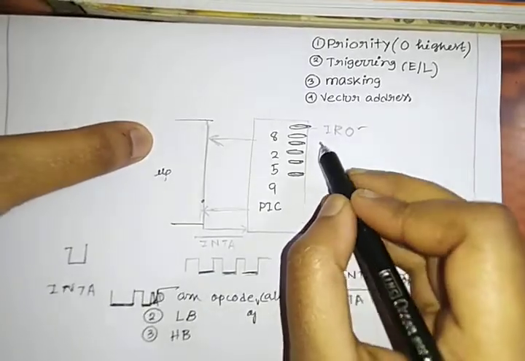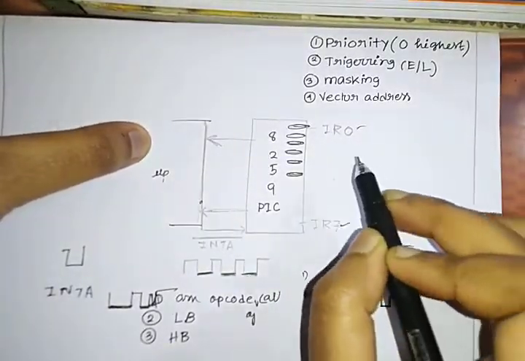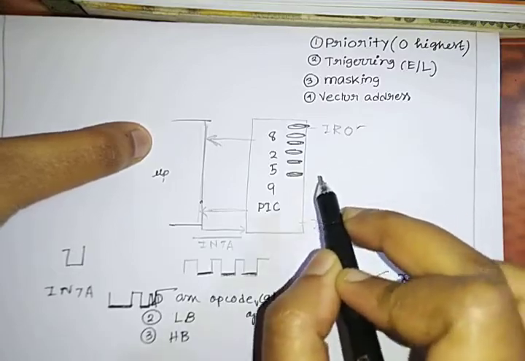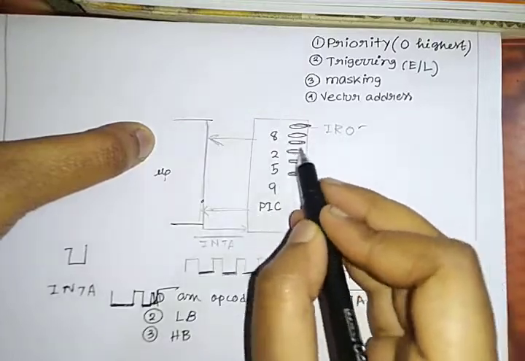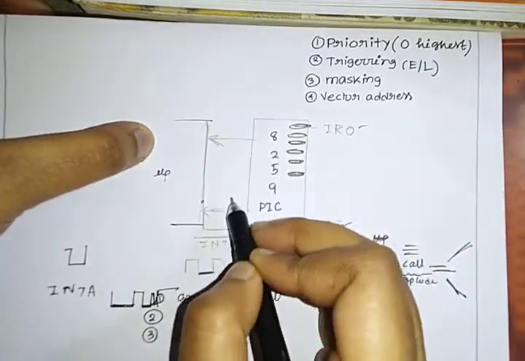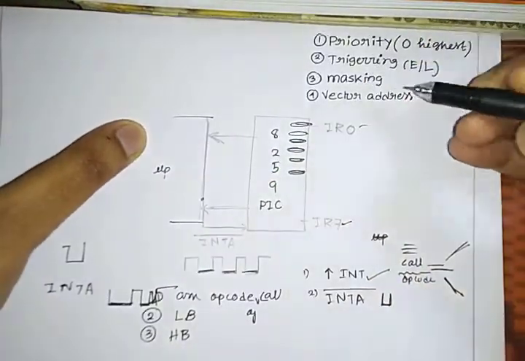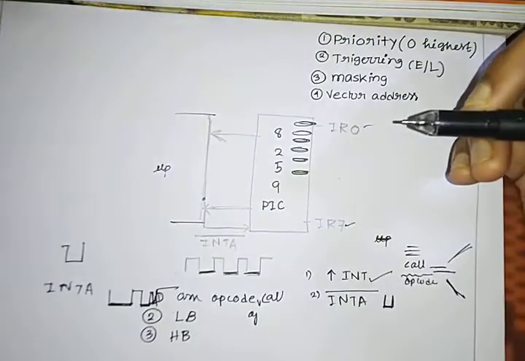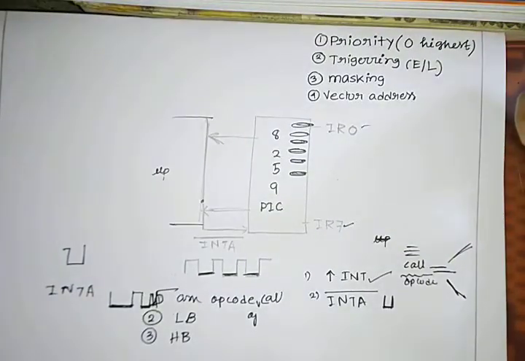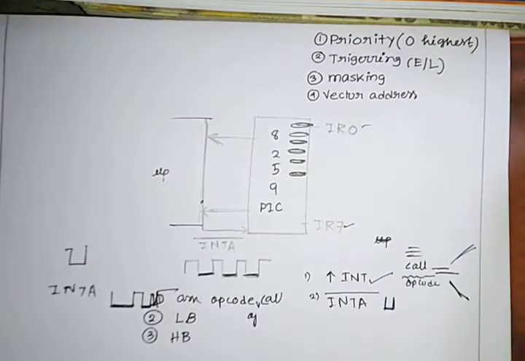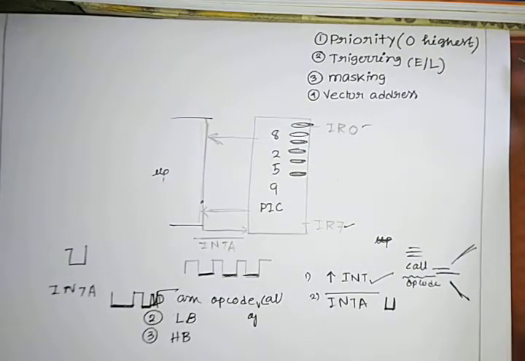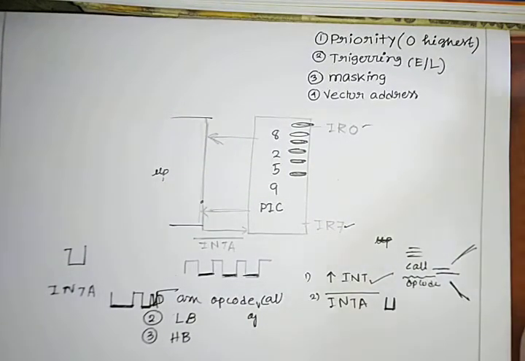Now, in these 8 pins, 8 interrupts can occur. But how will these 8 pins get serviced? For that, we have some properties on these interrupts. What are they? Based on that, they will get serviced one by one. First, priority. You already know about priority, right? I've already discussed it in the interrupt structure video.